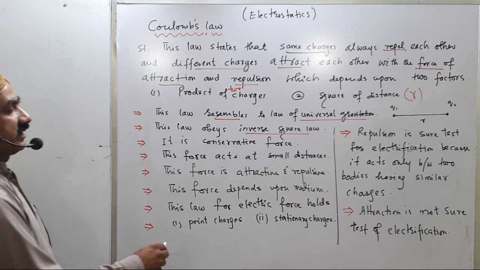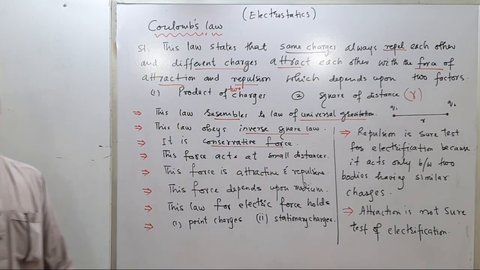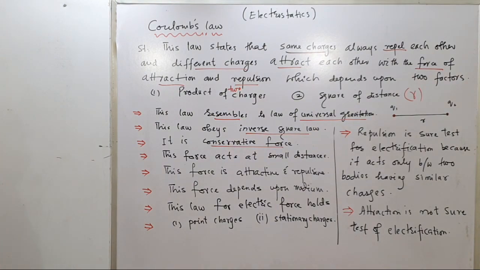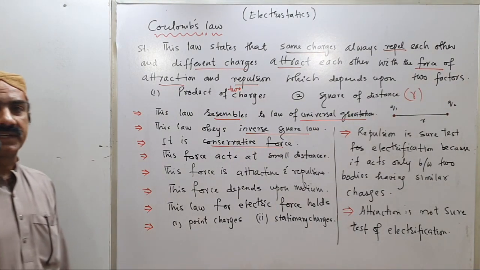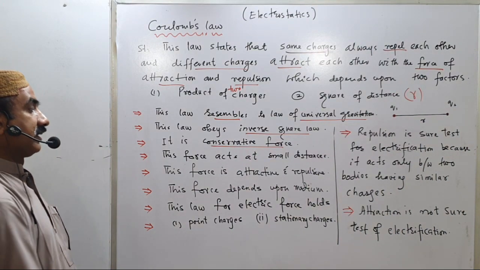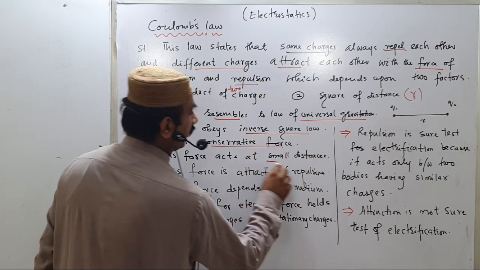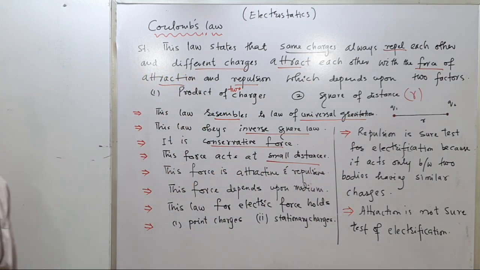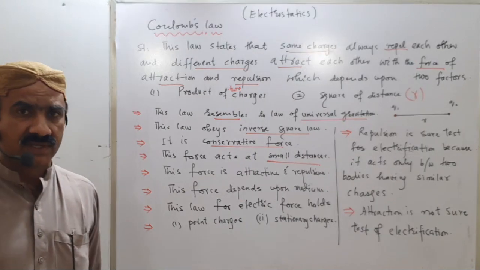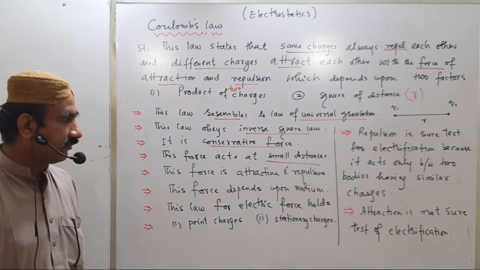Here we say that this force is called a conservative force. Similarly, we said the universal gravitational force is also conservative. A dissimilarity is that this acts at small distances, while the universal gravitational law acts at large distances.